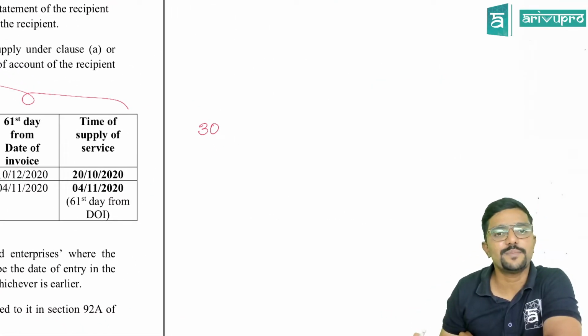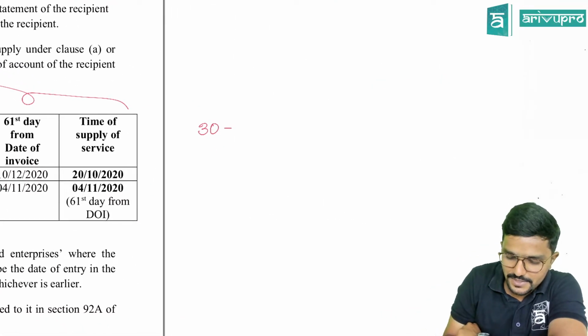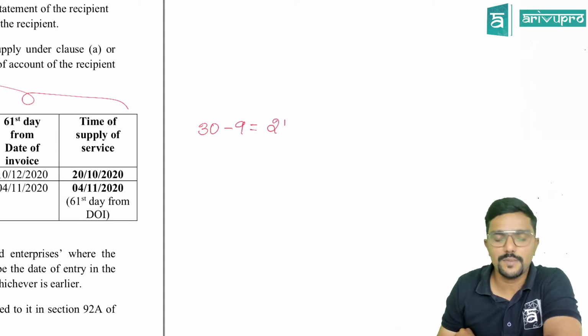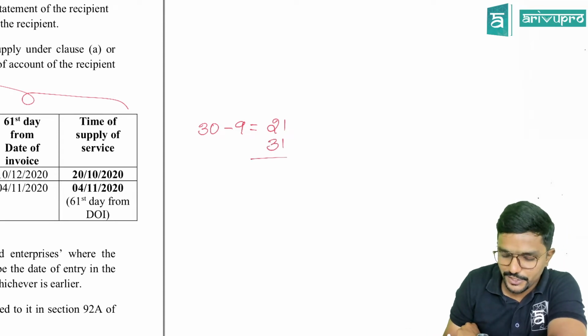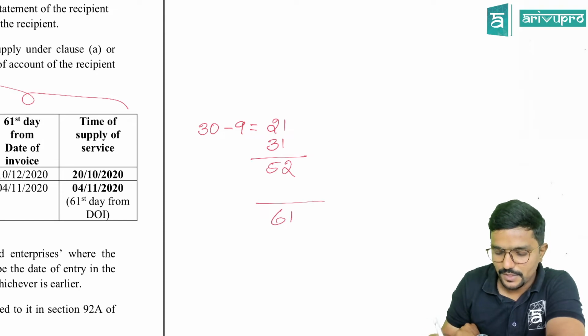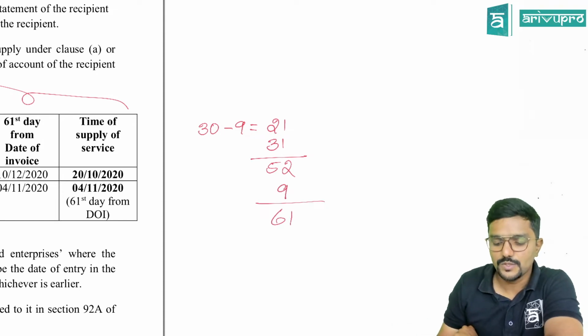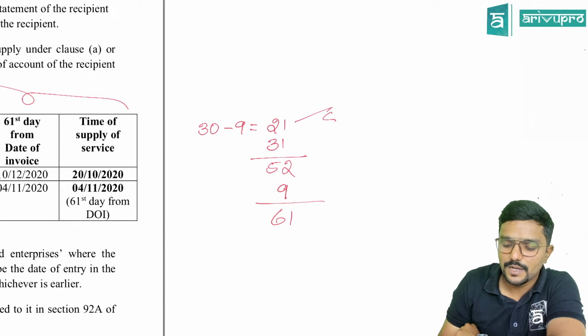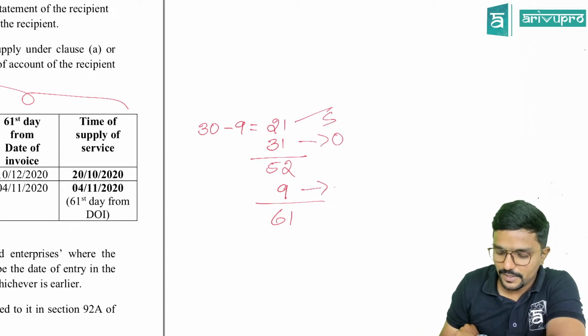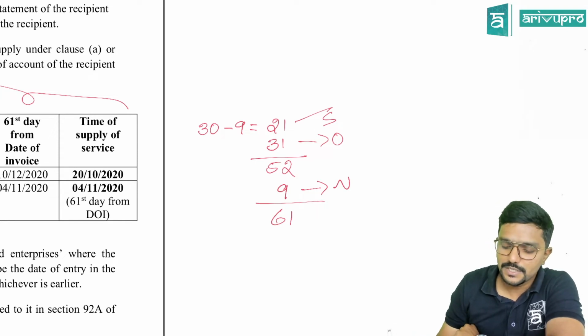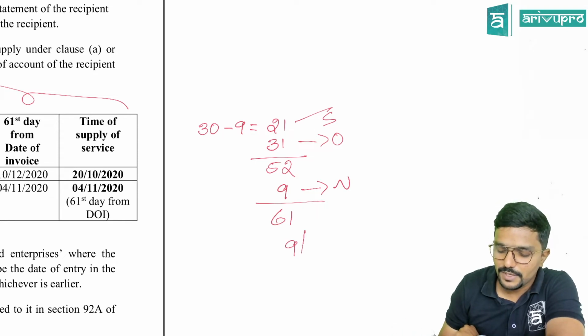Now, how many days in September? 30 days minus 9, 21 days. After September, October, 31 days. So how much did you get? 52. I want totally 61 days. Remaining 9. So September 21 days, October 31 days, November 9. So what is the 61st day? November 9th.